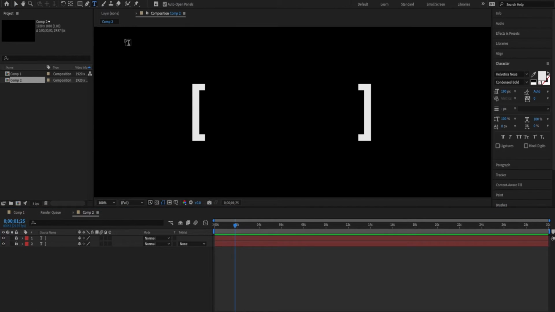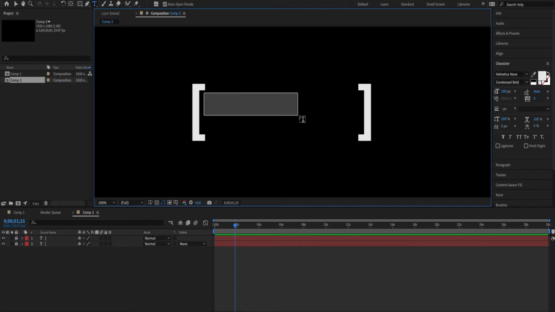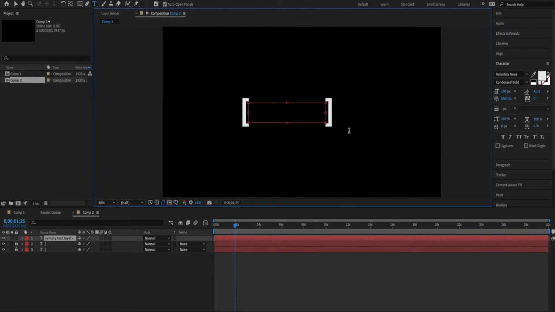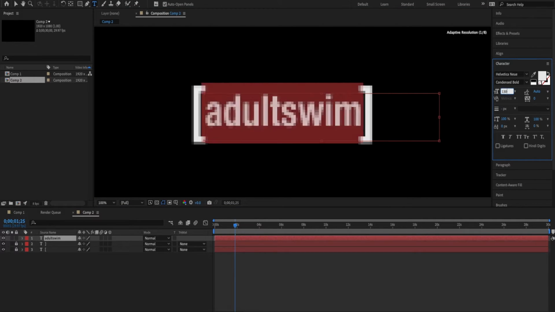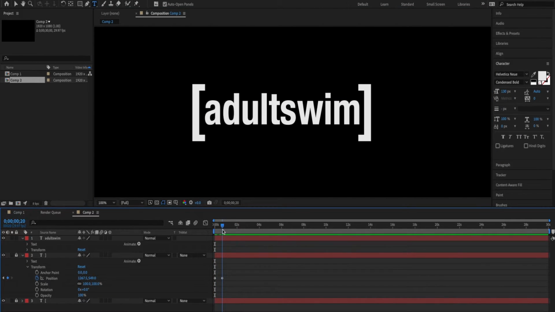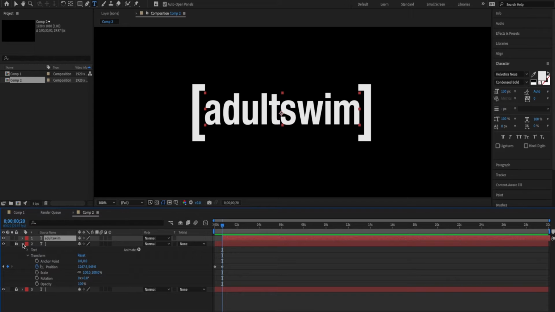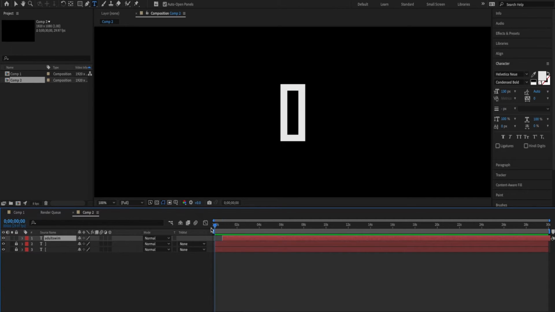Onto the text. Draw another text box within the brackets and type your text. In my case, I'm putting Adult Swim. Be sure to resize the text so that it fits perfectly into the frame. Now we want to move the text on the timeline so that it only appears after the brackets move to the left and right. So we want to move the text on the timeline from the beginning to 0.20 seconds.